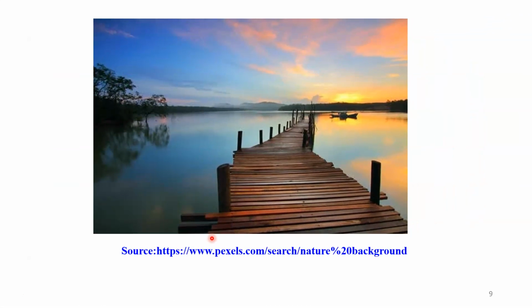And dear student, this was about today's lecture. In this lecture, we discussed the various methods of environmental impact assessment. Especially, we concentrated in this lecture on the ad hoc method. In the next lecture, we are going to discuss some other methods that are used for environmental impact assessment.